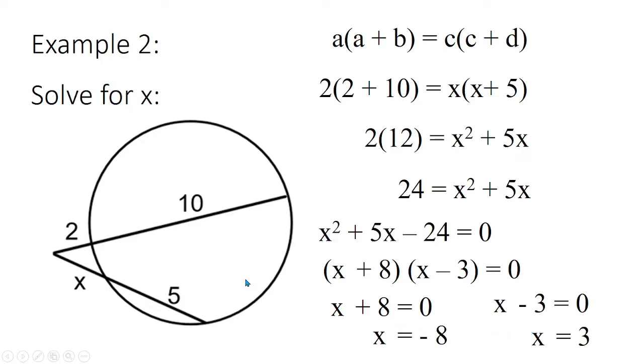And since we are going to get the length of the secant segment, or the value of x, it must be positive. So that means we only get 3. So the value of x is 3. Okay, let's try to check if 3 is correct. So let's substitute that to x here. So that becomes 2 times 12 is equal to 3 times 8. And as you see, 2 times 12 is 24, and 3 times 8 is also 24. So 3 is correct.